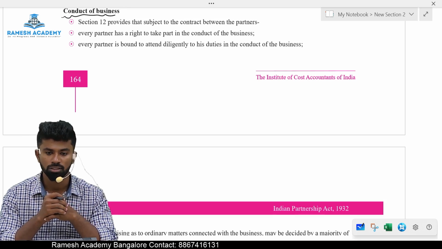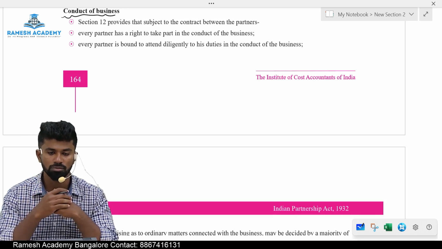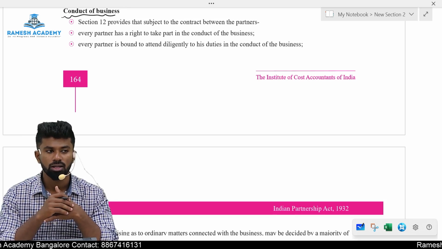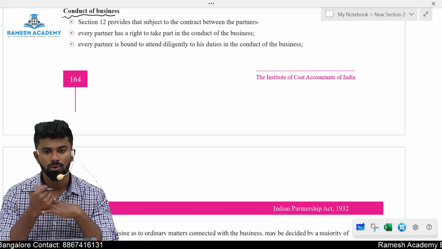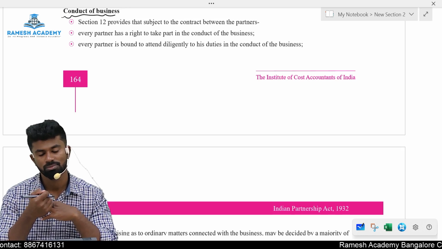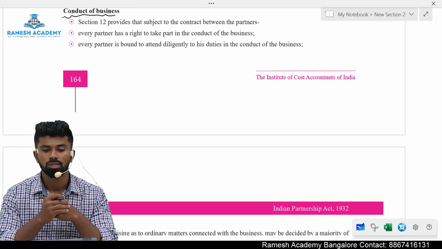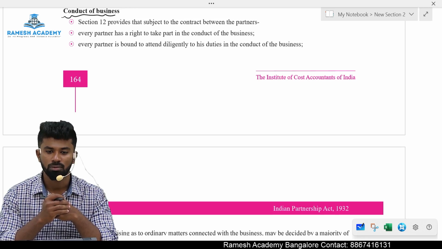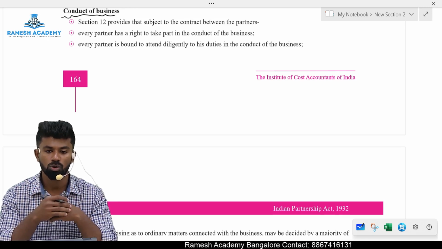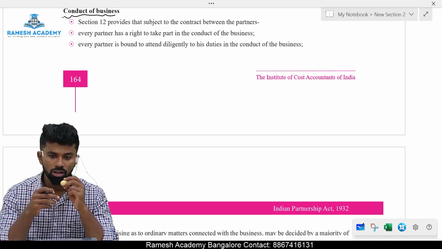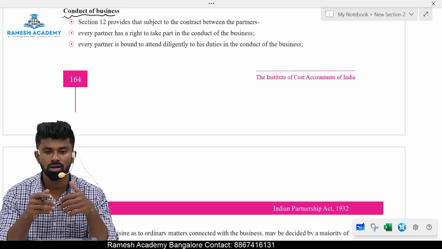Partnership firm benefit. All the partners' benefit. Can a partner make personal profit out of partnership transactions? No, he can't make a personal profit. If you make a personal profit, that amounts to what? Breach of duty, section number 9.